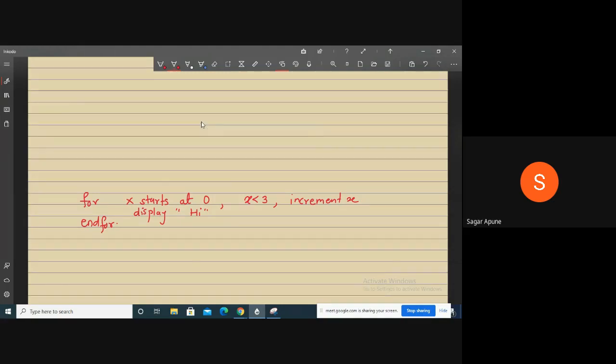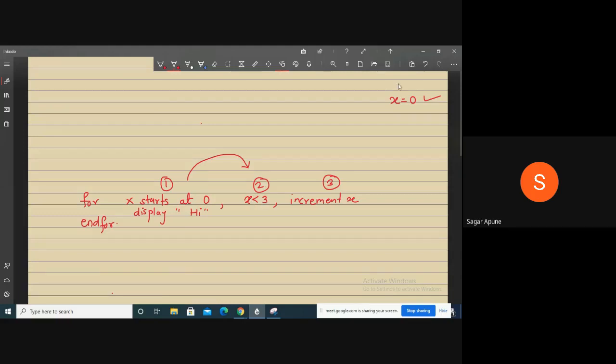Just check. Here x is a variable. It starts at 0, which means your x becomes 0 initially. There are three statements: this one is the first statement, this is the condition statement, and this is the increment or decrement part. You can increment and decrement also. So x starts at 0. Then check the condition after the first statement.